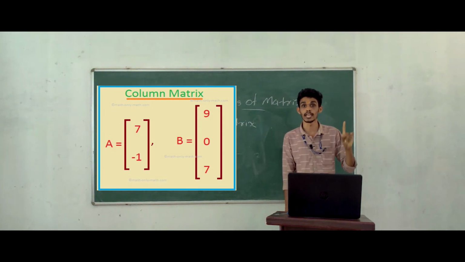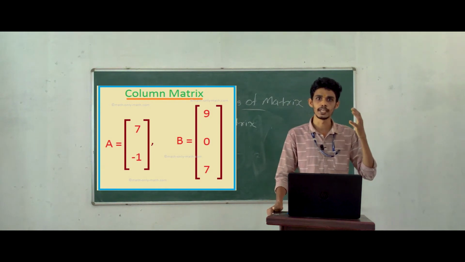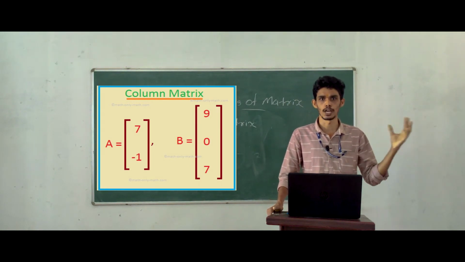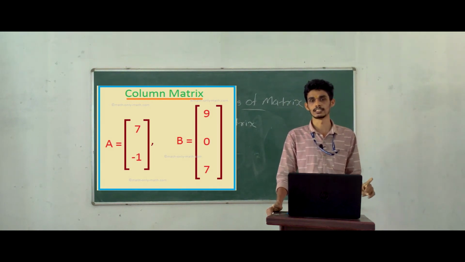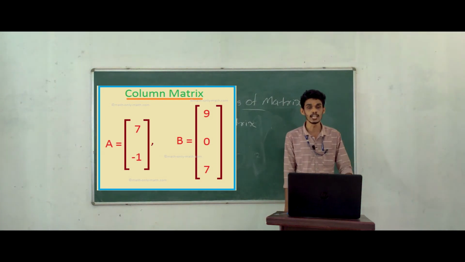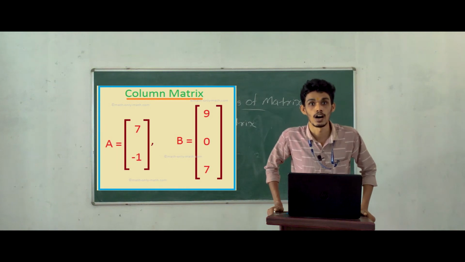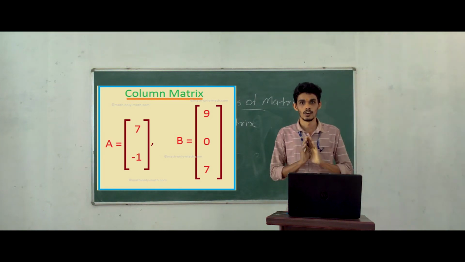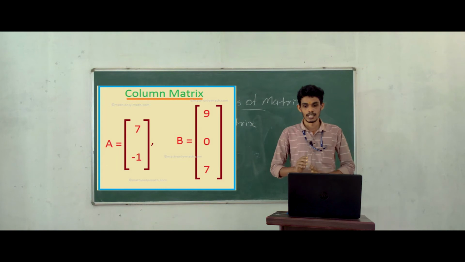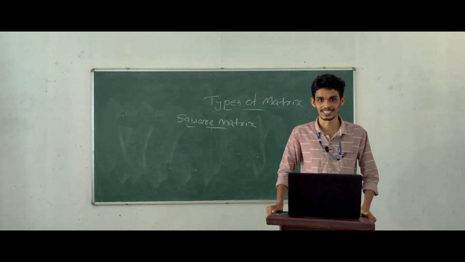The rows may be any number. It may be 3 or 4 or 5 or 6. But the condition is that the matrix has only one column. That is called a column matrix. Clear? Okay.